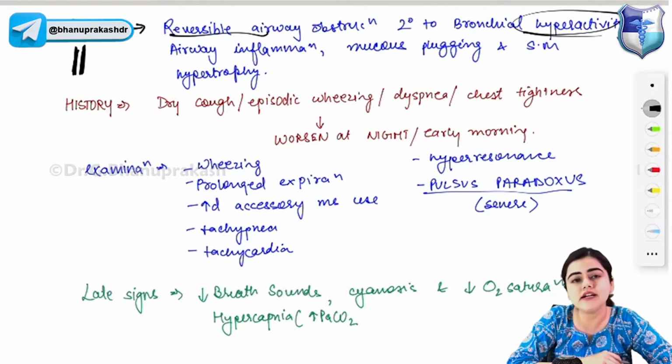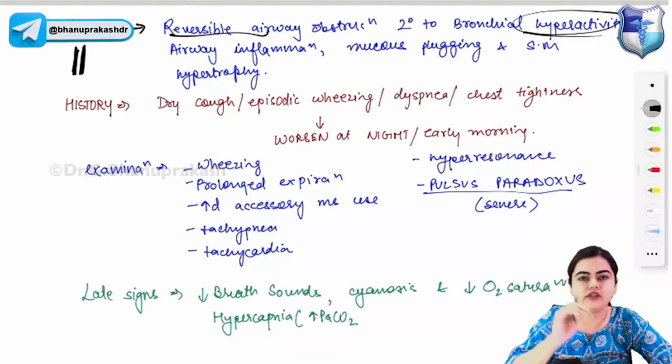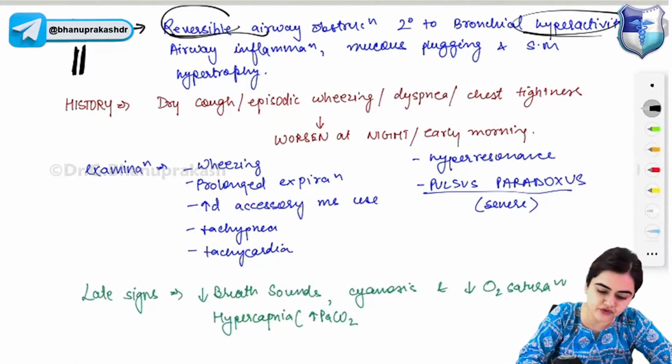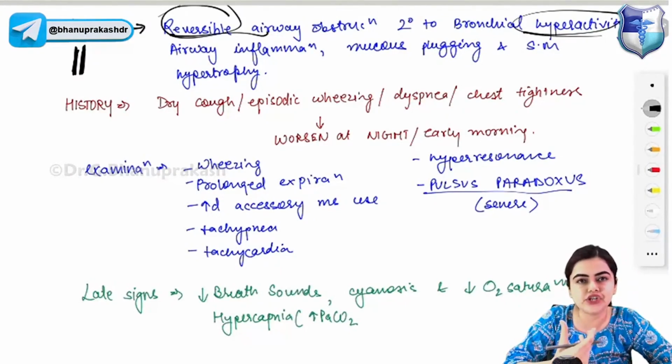Asthma is a type 1 hypersensitivity reaction. It is a reversible condition that you have to remember, and it is a condition of bronchial hyperactivity. This point is important. Yes, there is bronchial hyperactivity and histamine release.